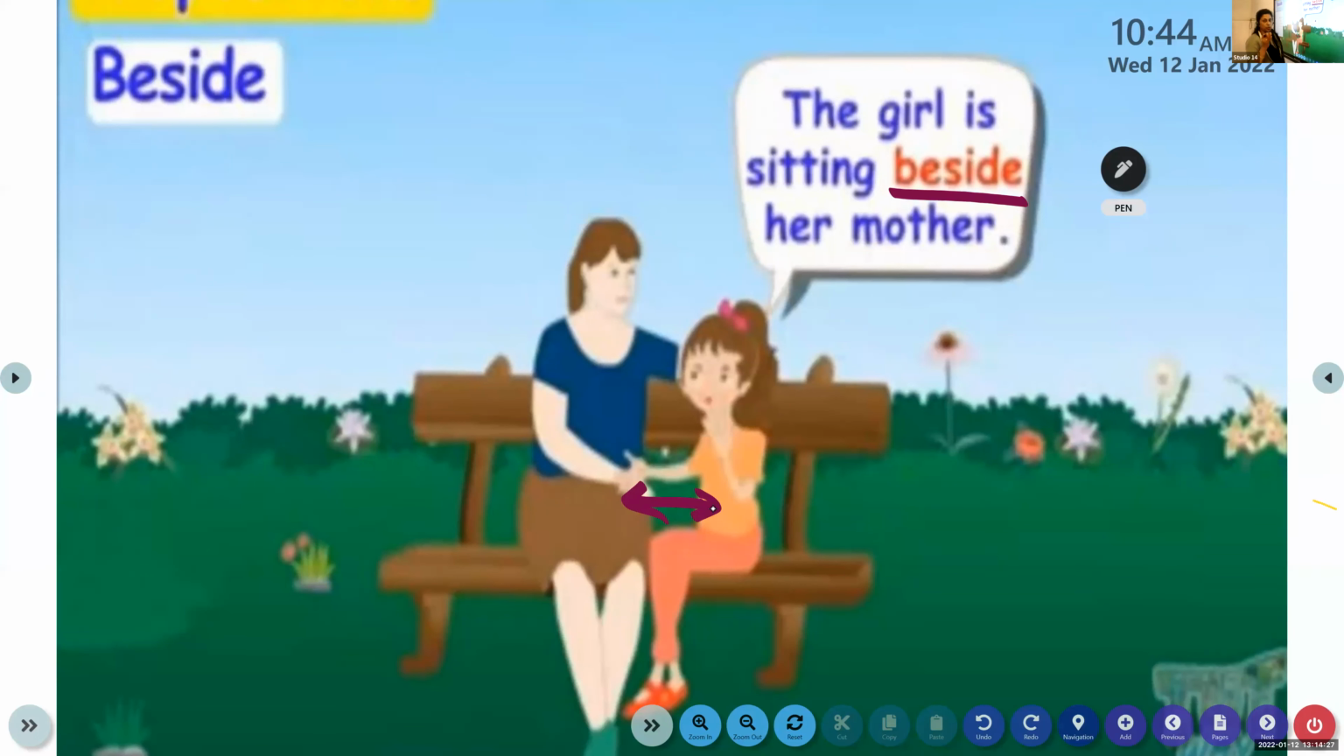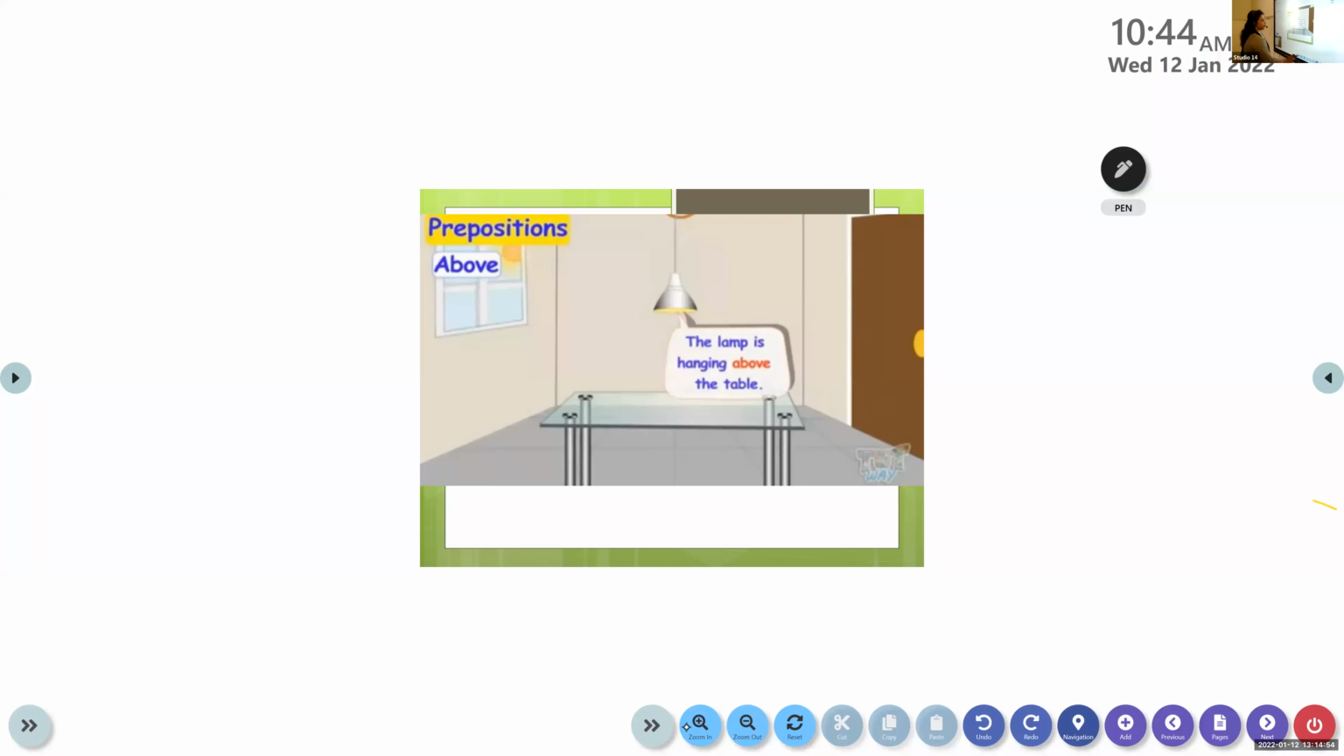Near means, when you say something is near, your house is near the temple, or near the main road, or near the school. That shows it is close by, a walkable distance. But beside means very close. So that is the difference between beside and near. Both are prepositions, but they have different meanings. Have you understood? Now let's move on to the next one.